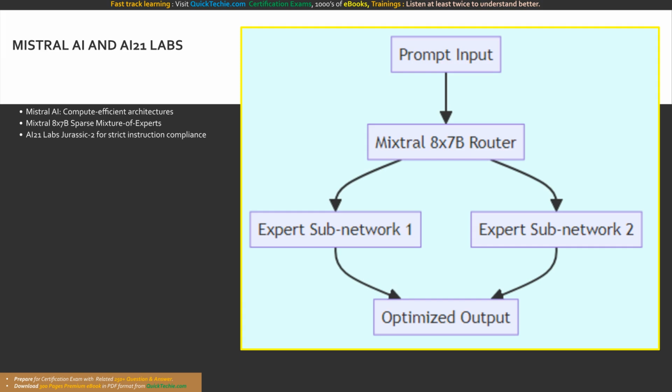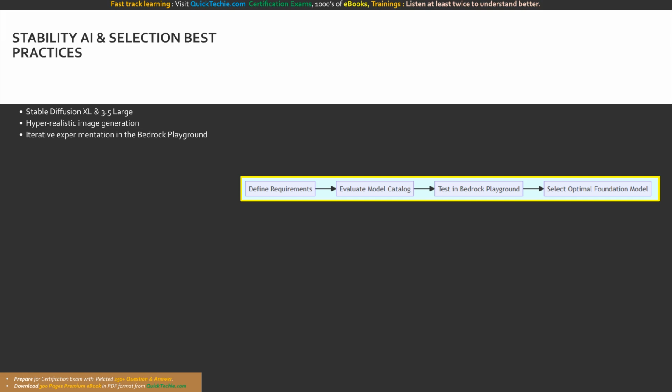Whether you need the compute-efficient, expert routing architecture of Mistral AI for low-latency coding assistance, or the highly instruction-compliant text comprehension capabilities of AI-21 Labs for document processing, Amazon Bedrock ensures you have the exact tool required for the job. Take a look at the sparse mixture of experts magic. The prompt enters a router which dynamically delegates the cognitive load only to the most relevant expert subnetworks, drastically enhancing compute efficiency.